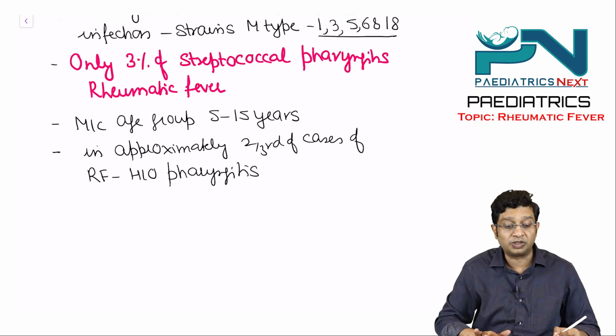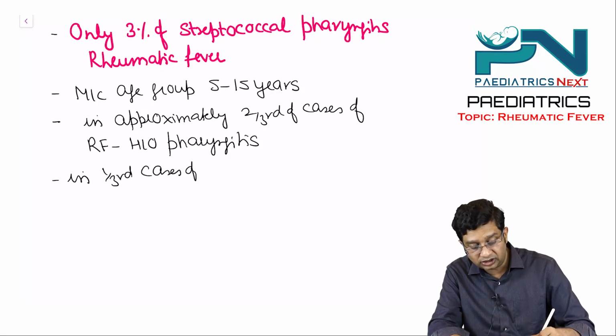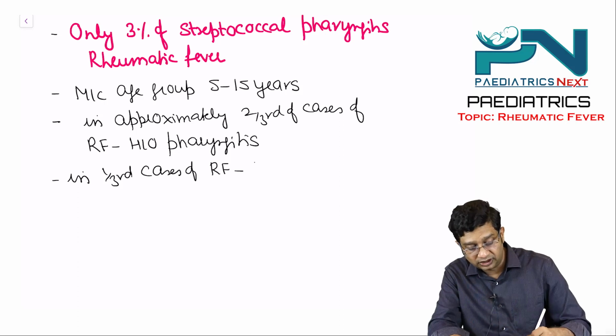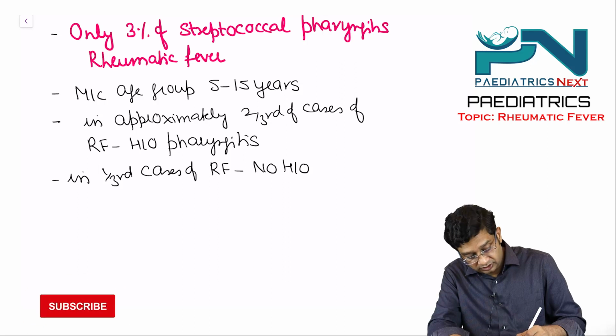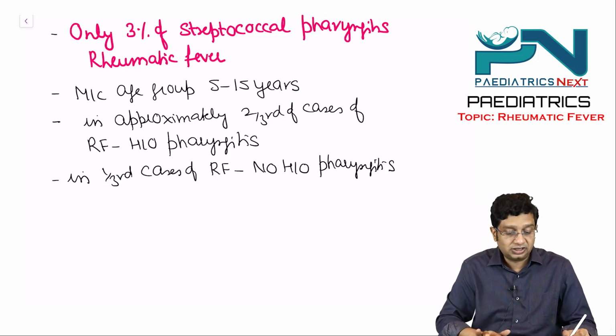This is also a line to be remembered, right? So in 1/3 of cases there is no history of pharyngitis.